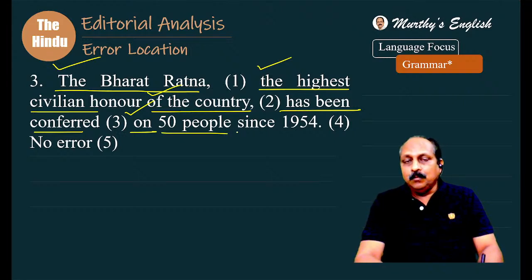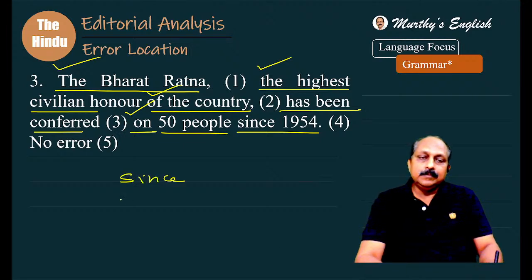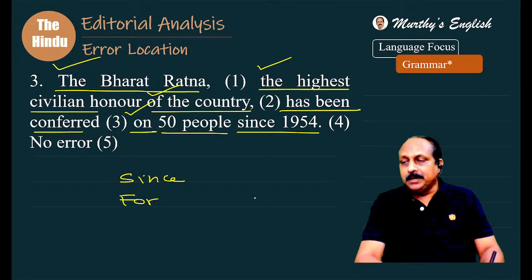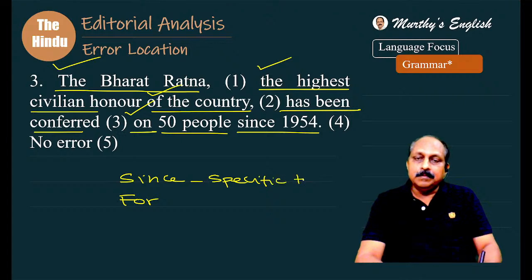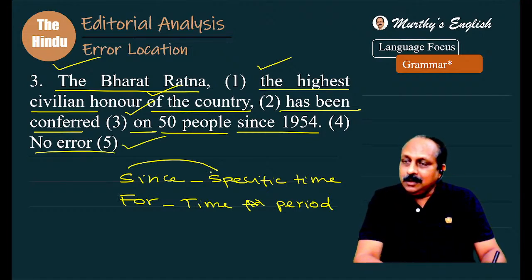50 people. Then, whenever you come across since, again, you should have it at your fingertips. Since and for, these two go with present perfect and present perfect continuous tenses. Since refers to specific time. S first letter, they form a pair. For is used for time period. Here, specific time, 1954, since. That means what? Nothing wrong. Answer is no error.